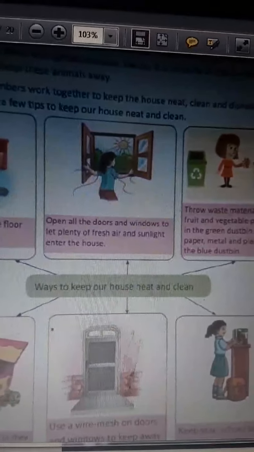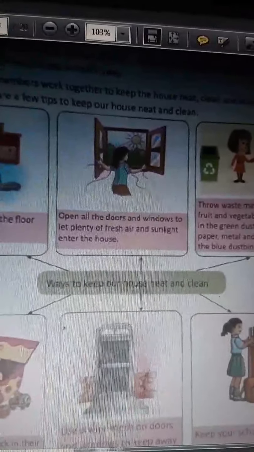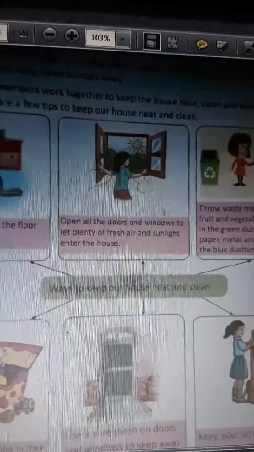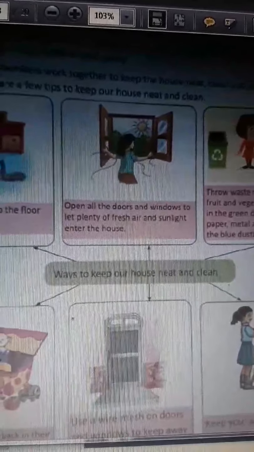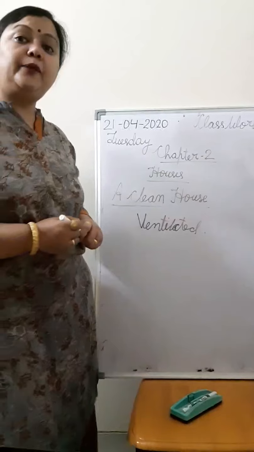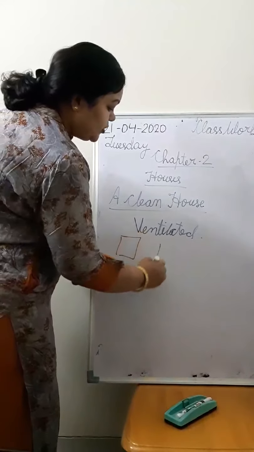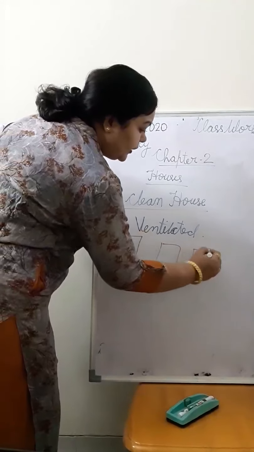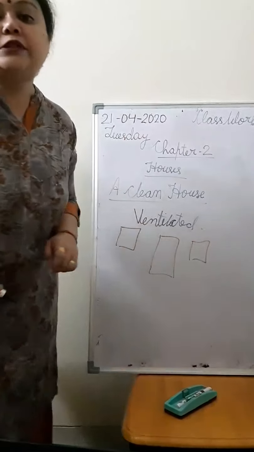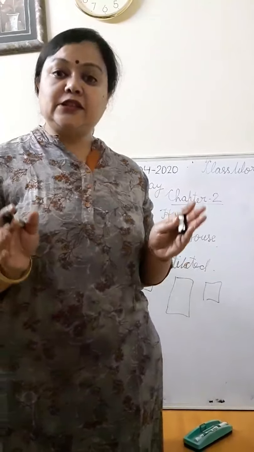Next one, second, is keep your house ventilated. Now what is the meaning of ventilated? The meaning of ventilated is that your house should have windows and a door to allow a lot of fresh air and sunlight.